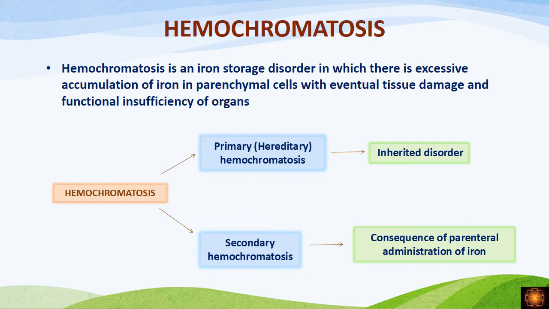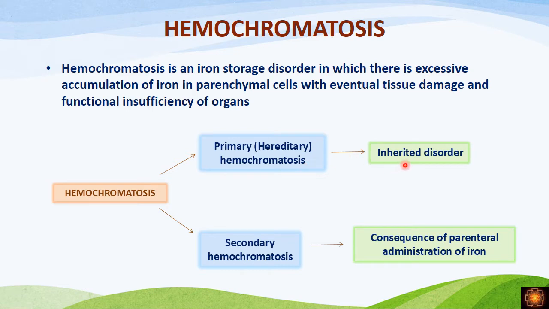Coming to the topic proper, hemochromatosis is an iron storage disorder where we have excessive accumulation of iron in the parenchymal cells of the organs, causing tissue damage. Hemochromatosis is classified into two types: primary and secondary. Primary hemochromatosis is a condition with mutations in the genes.